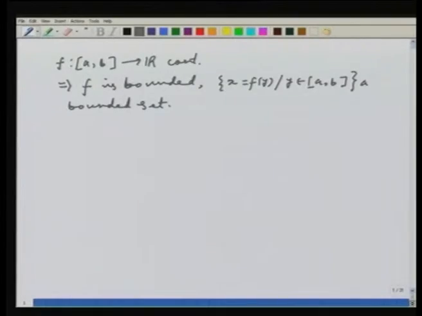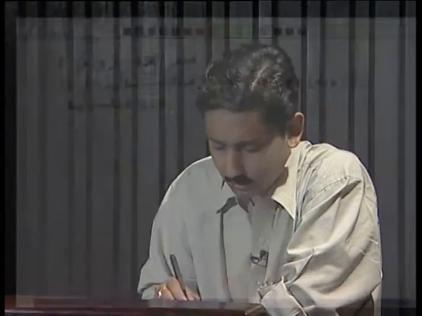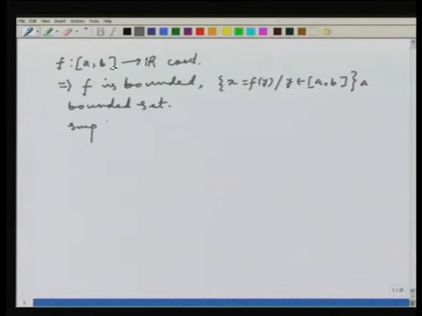Now, the second part of the theorem was to show that f attains its bounds. So, what does that mean to show? That is, let us say that the supremum of the set f of x, where x belongs to AB, let us say this is equal to capital M. I know that the supremum exists, that is by the first part of the theorem, because the set of the values of f is a bounded set.